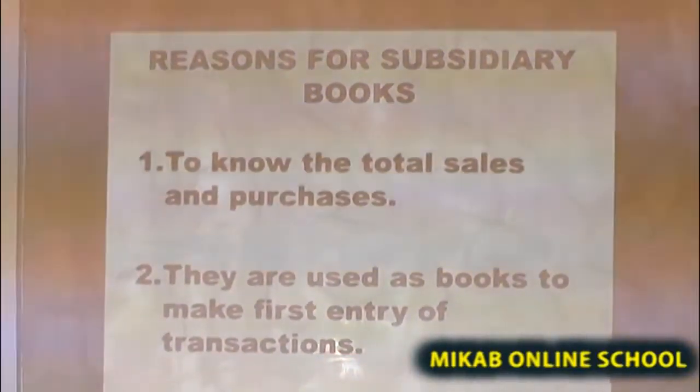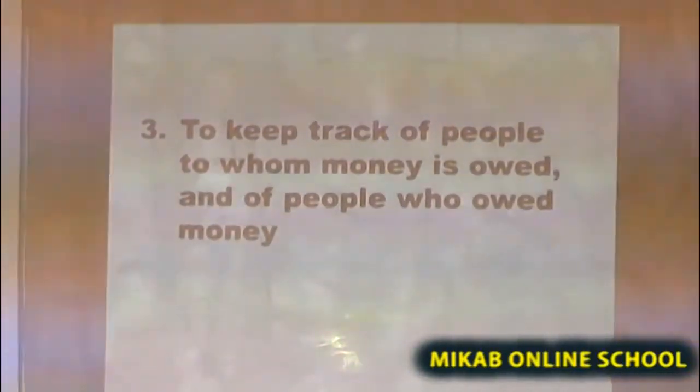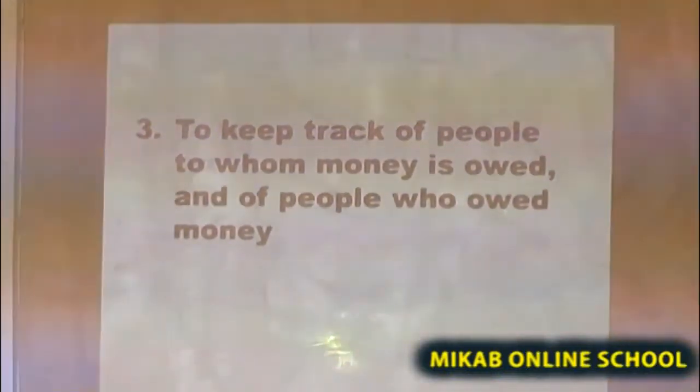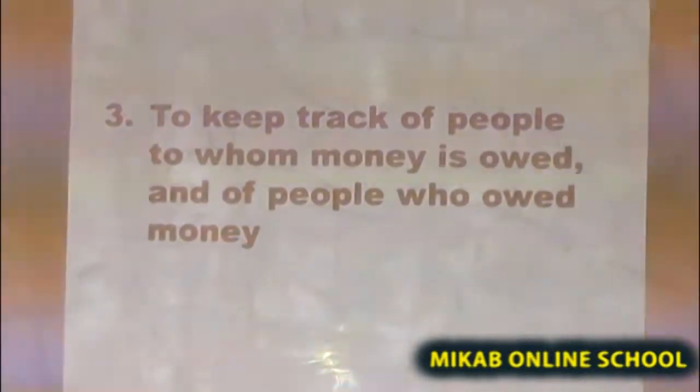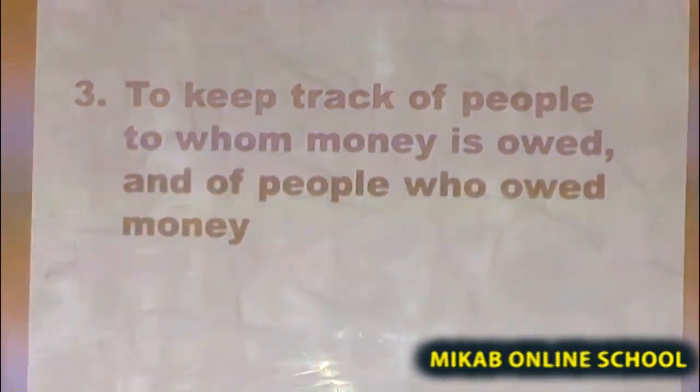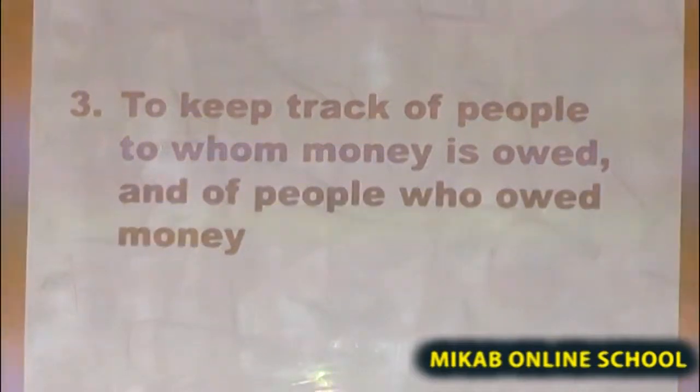The next one is that it helps us to keep track of people to whom money is owed. An organization may be owing a particular organization. The record will be shown in the subsidiary book.